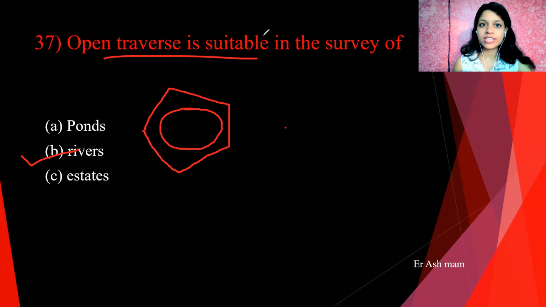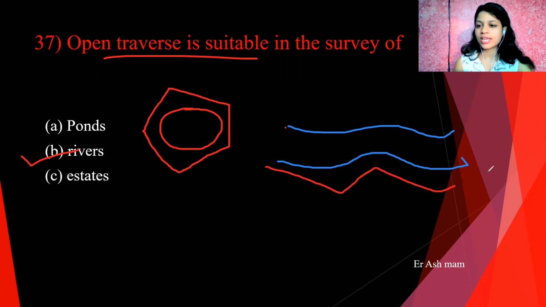And for a river, it is an open traverse, because a river is not closed, it's running in a forward direction, and a pond is closed at one point.